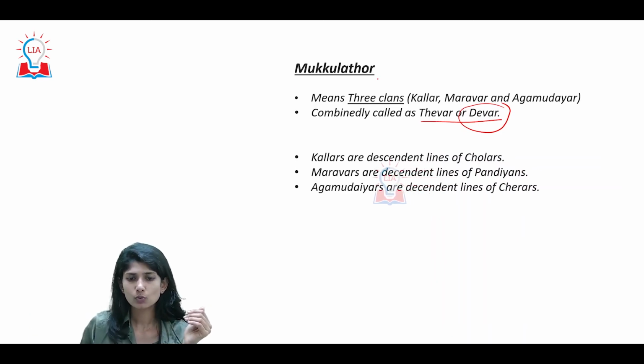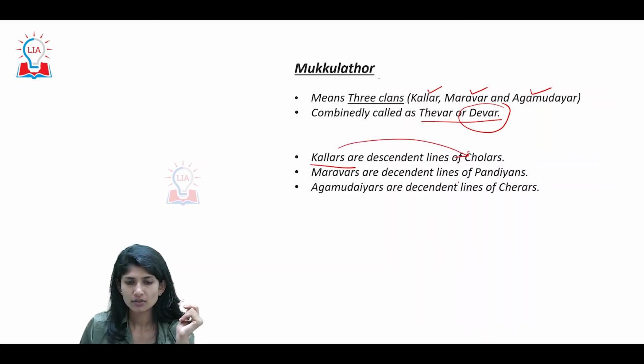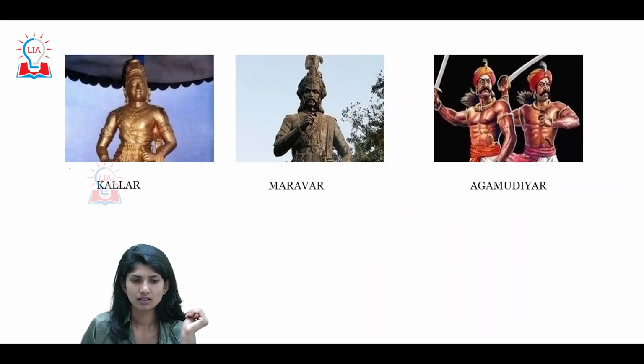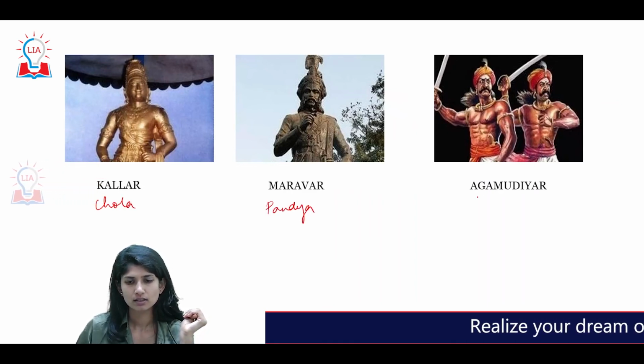This Mukkulathur, nothing but Chola, Chera, Pandya, all three of them form the three clans. They were called Kallar, Marvar, Agamudiyar. Kallars were descendants of Cholas, Marvars were descendants of Pandyas, Agamudiyars are descendants of Cheras.